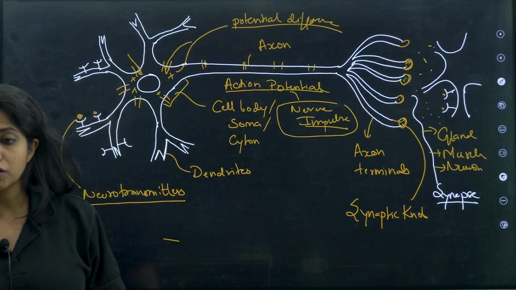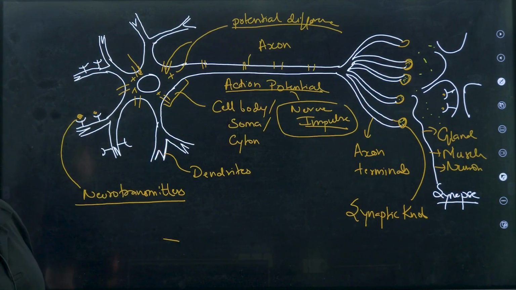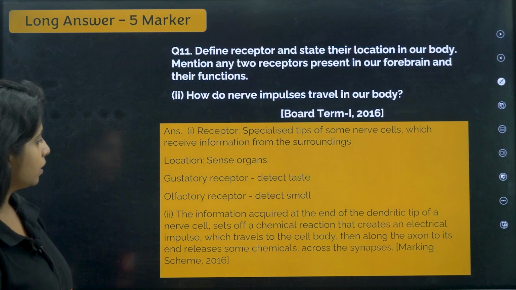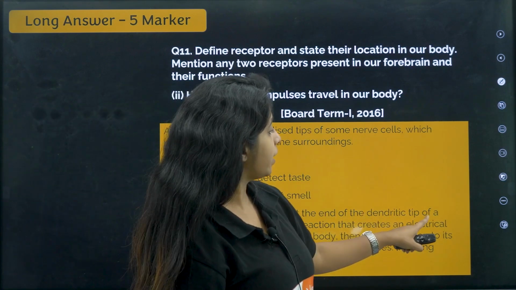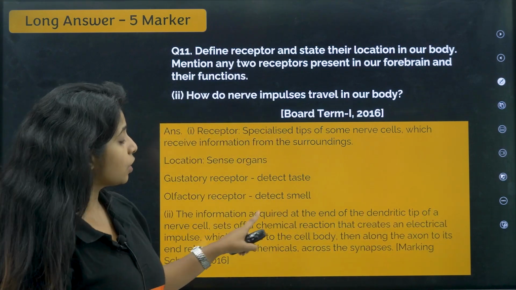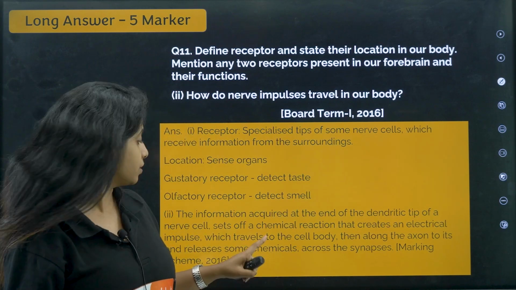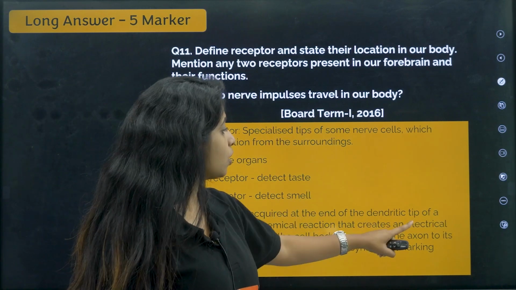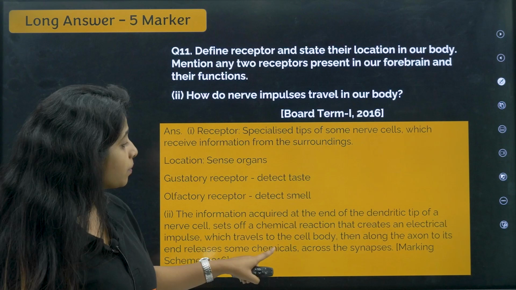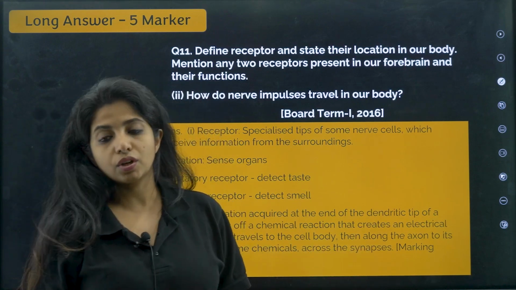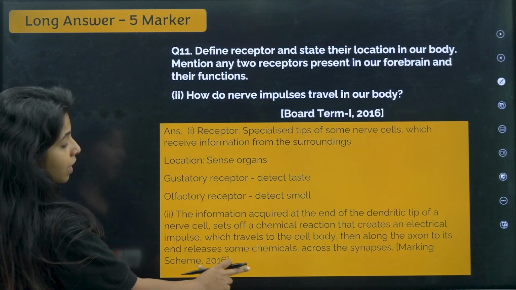If you want to take a screenshot of this, you can, because it will be going later on. Chalo. So the information acquired at the end of the dendritic tip of a nerve cell sets off a chemical reaction that creates an electrical impulse. That means there's a change in ions, which travels to the cell body, then along the axon to the end, releasing some chemicals across the synapses. This is how you have to answer. This was in the marking scheme.